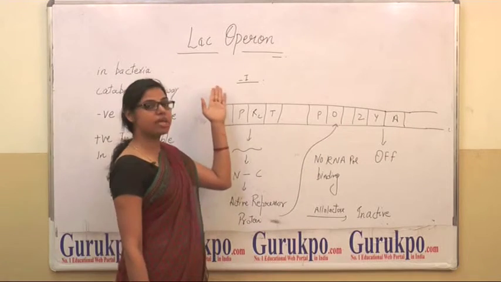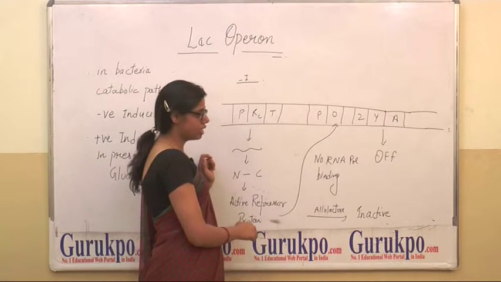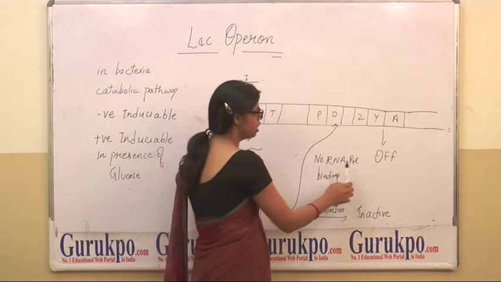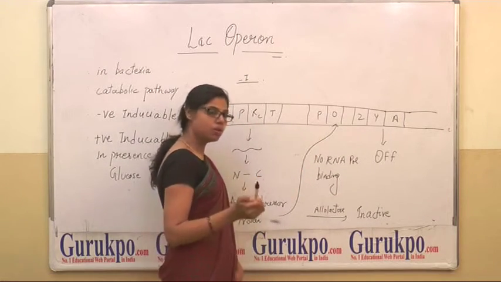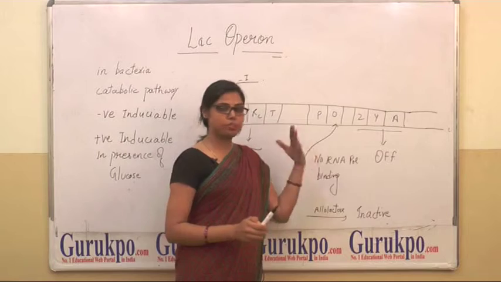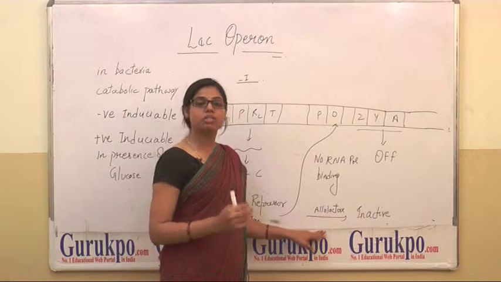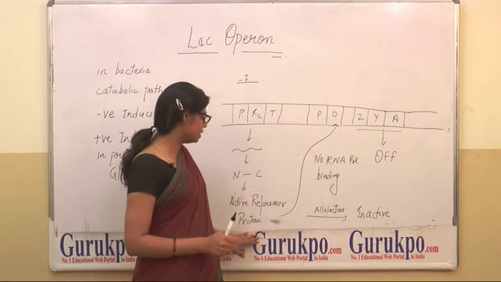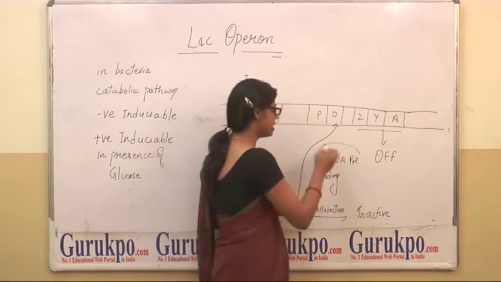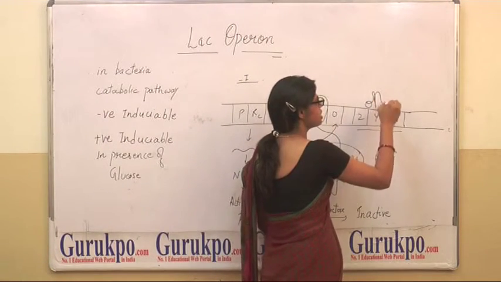In a negative inducible expression pathway, if there is an active repressor protein, it can bind to the operator, due to which RNA pol can't bind to the promoter. So there is no expression. If on the expression there is an inducer known as allolactose, allolactose has the capability to inactivate the active repressor protein. If it gets inactivated, then RNA pol can easily bind to the promoter and the expression is on.